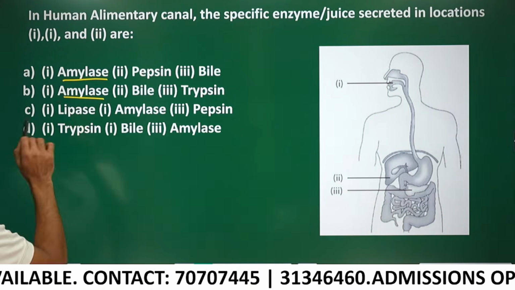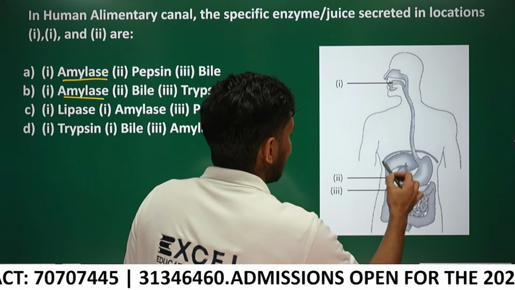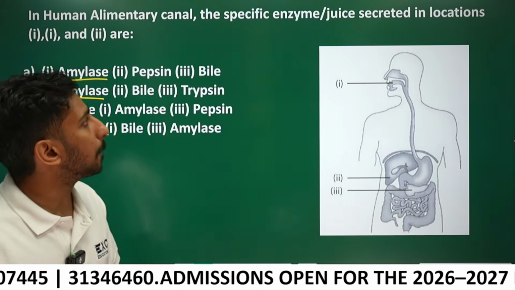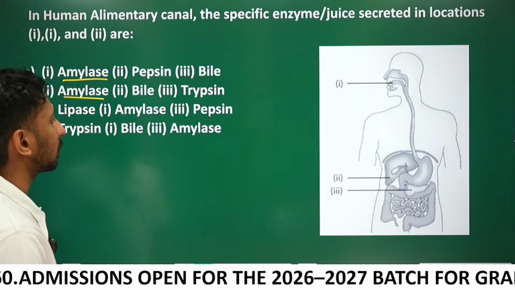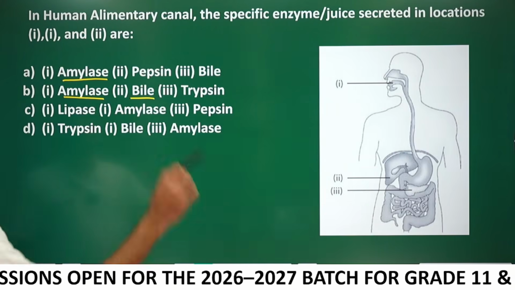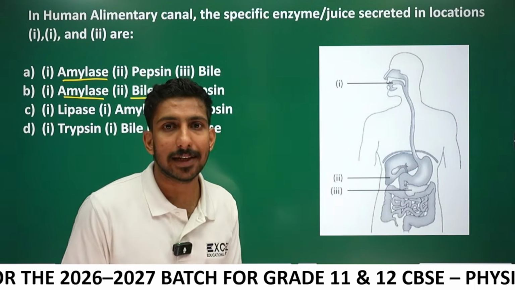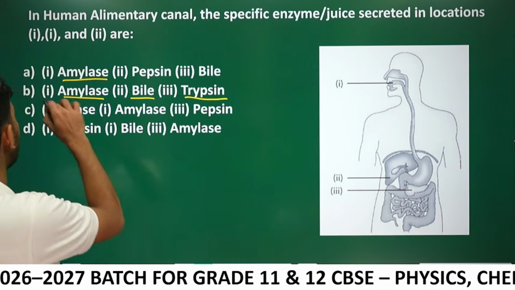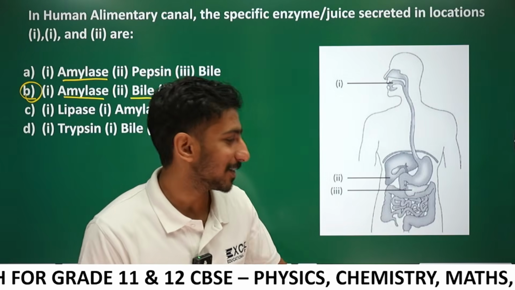These two say amylase first. And second, the liver secretes bile. Bile is not an enzyme, but bile is secreted from the liver, so B should be the answer. And third, pancreas secretes trypsin, so this should be the answer. Option B is the answer. Okay, easy one.